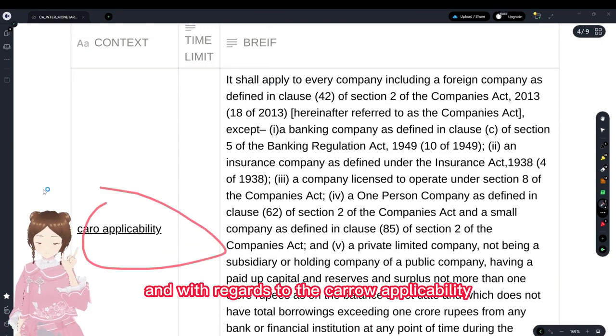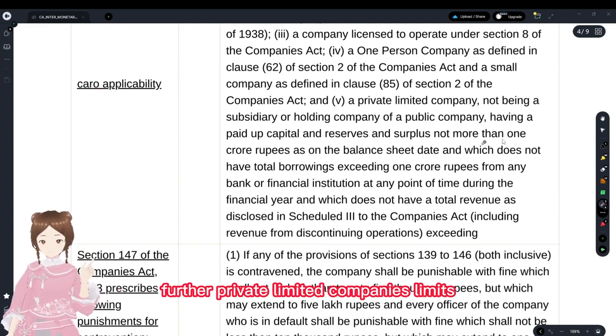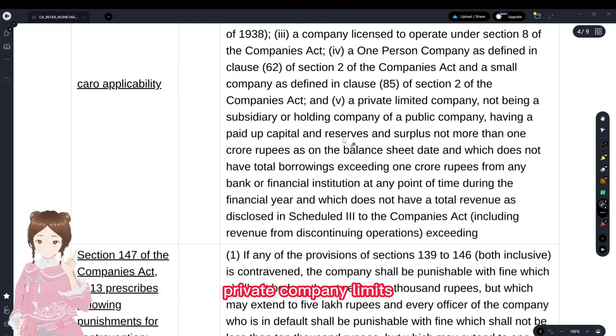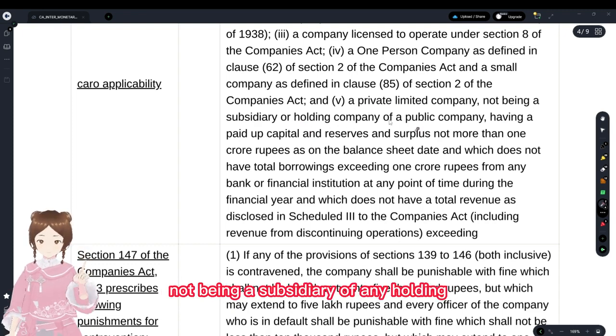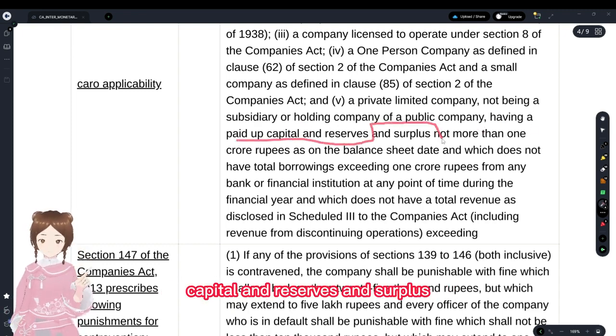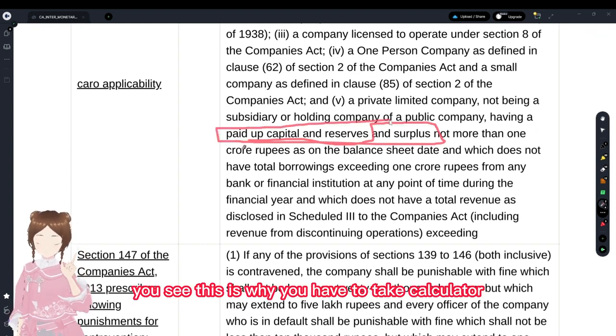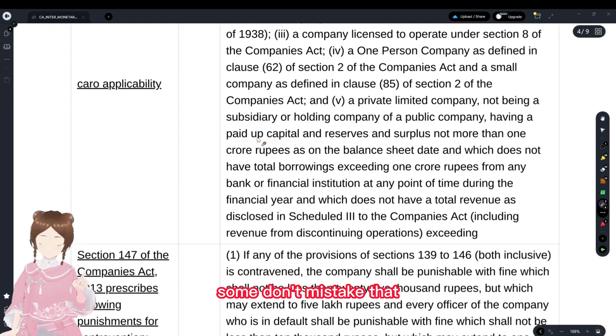And with regards to the CARO applicability, we have given it here for private limited companies. The limit is that a private company, not being a subsidiary of a holding or public company, having paid up share capital and reserves and surplus, you see, this is why you have to take a calculator for your audit exam.